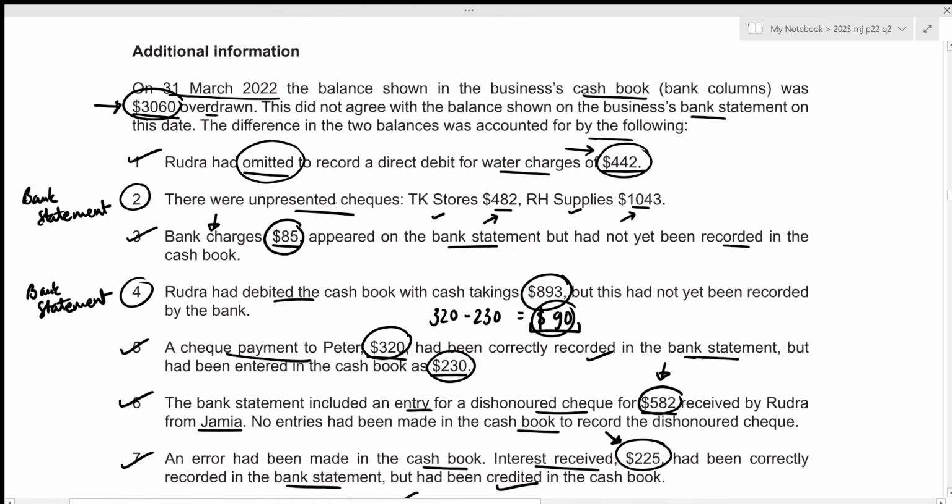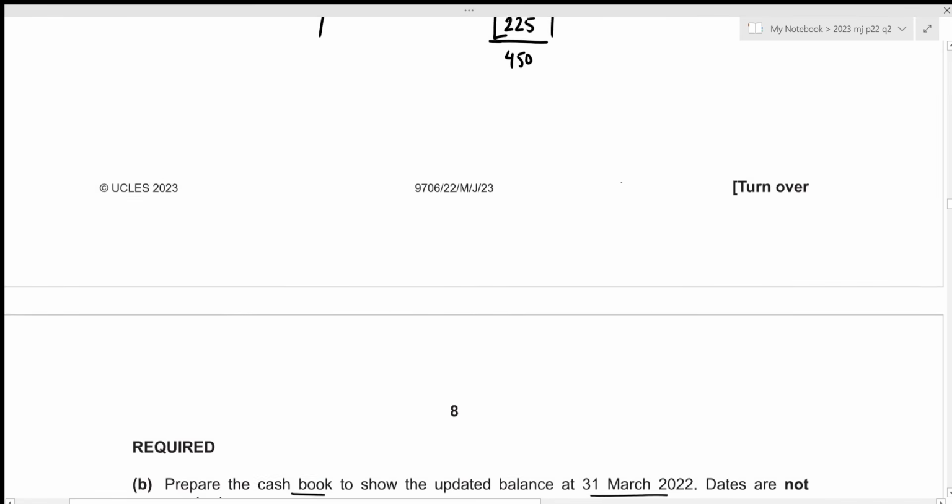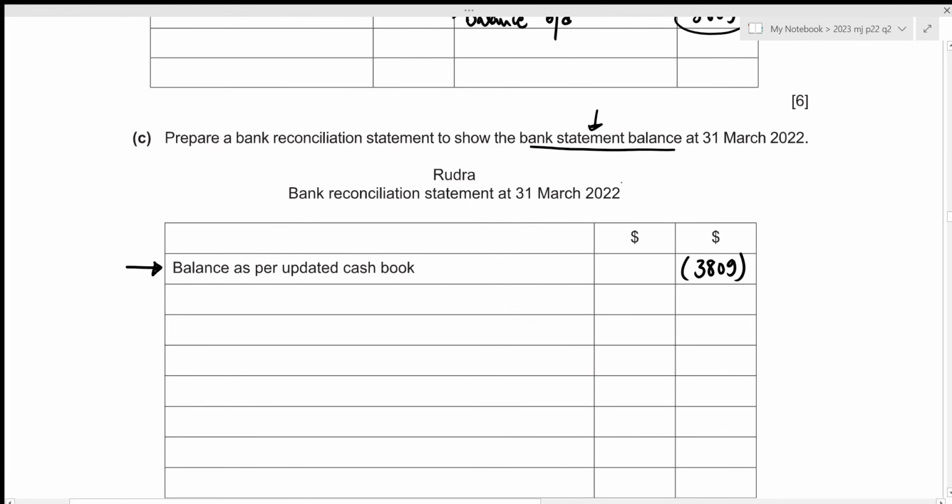Let's have a look at 2. These are the unpresented checks for TK Stores and Arad Supplies. And we've already mentioned that unpresented checks are the checks already issued by our company and already recorded in our cash book, but it is yet to be adjusted in our bank balance. And when we are preparing a bank reconciliation statement, starting with our balance from the cash book, unpresented checks should always be added. So this just means that we need to add this amount of 482 and 1043 to our balance. Let's write it down.